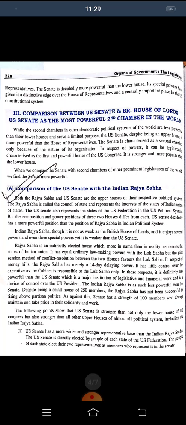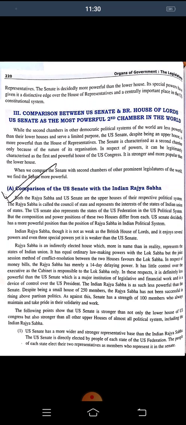Comparison between the Senate and the House of Lords. Okay, comparison between the Senate and the Indian Rajya Sabha. Both the things we are going to study here. While the second chambers in other democratic political systems of the world are less powerful than their lower houses and serve a limited purpose,